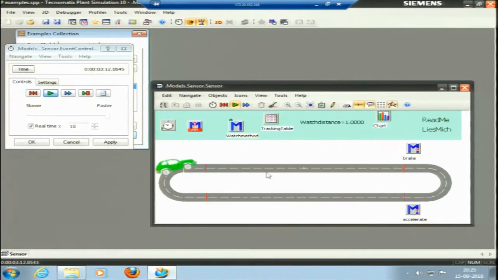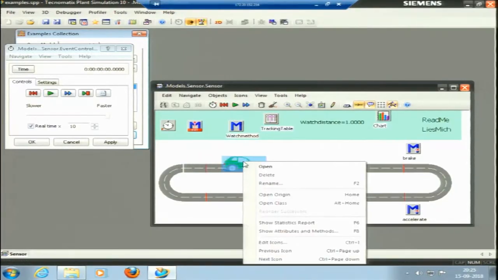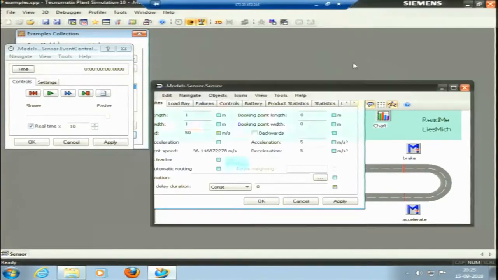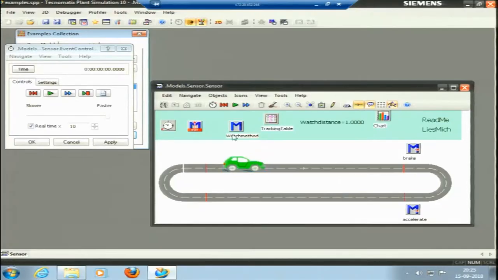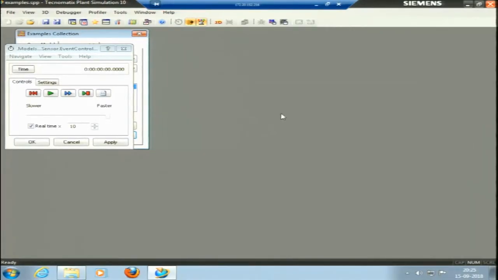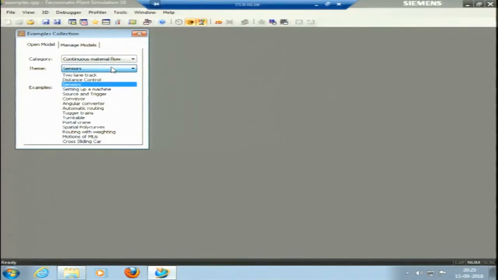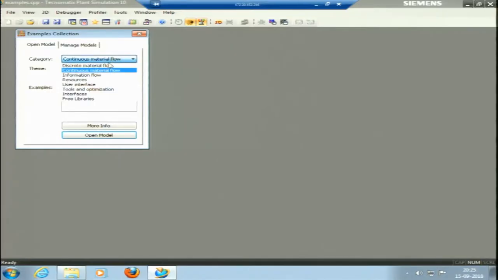So this is a kind of entity, this car here. We had just one kind of entity. This is another entity which is in the form of a car. The name is auto sorter. So this was my sensor in continuous material flow. There are many models in this. I'll just pick randomly something, tools and optimization.